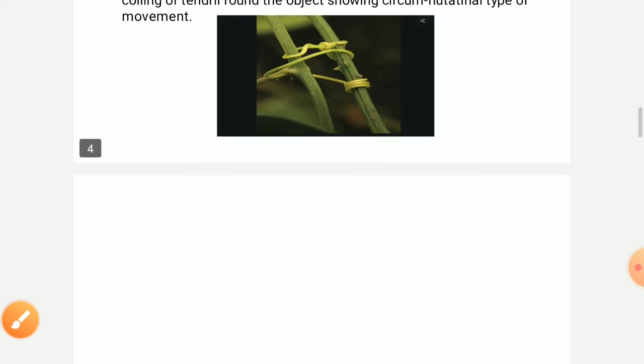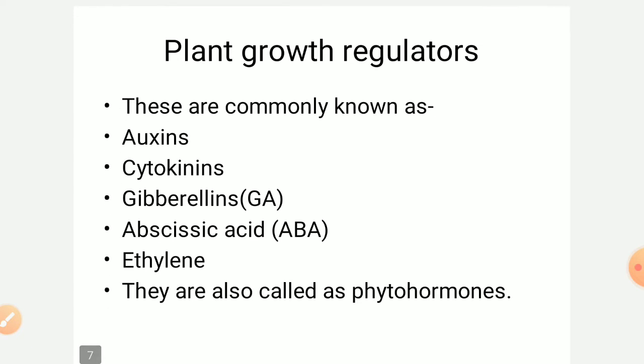Moving to the next slide. So next slide we are going to discuss the growth regulators. There are several types of plant growth regulators: auxins, cytokinins, gibberellins, abscisic acid, and ethylene, and they are also known as the phytohormones. So why don't we call them hormones?